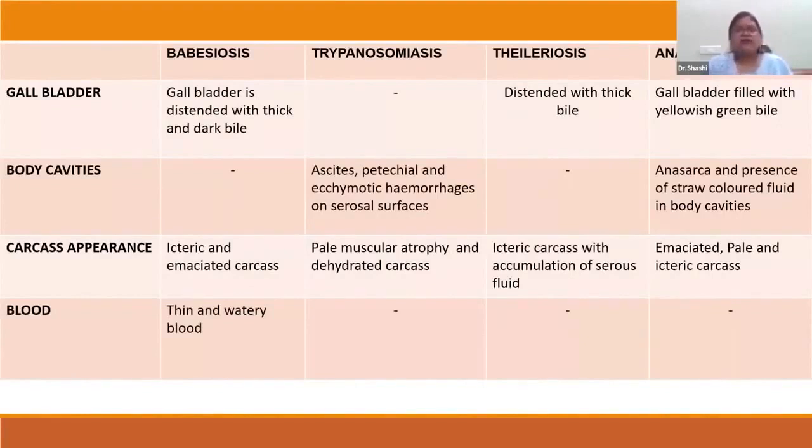Coming to the blood, in case of babesiosis, there will be thin and watery blood, but in other cases, in trypanosomiasis or theileriosis or anaplasmosis, we will not find any lesion or any changes in the blood.